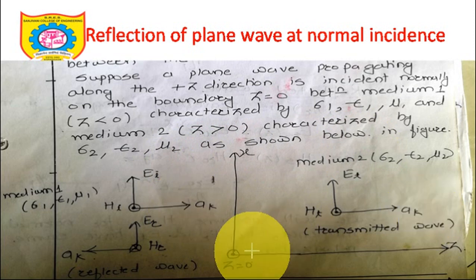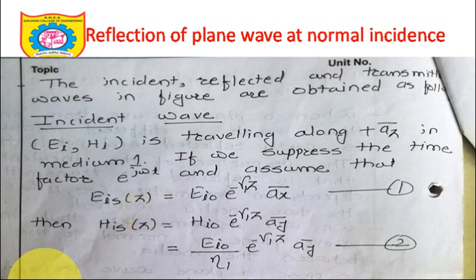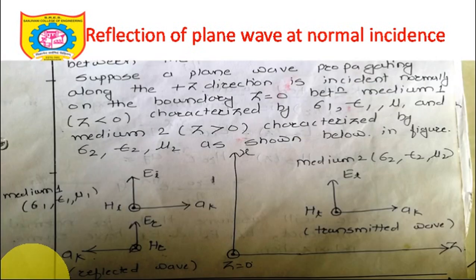Now try to understand certain expressions we need to write. We already know how to write the wave equation. So the incident, reflected and transmitted waves in the figure are obtained as follows. Let's say EI and HI are traveling along the plus z direction, so power will travel along the positive z axis. Just see this, the wave is propagating along this rightward direction, which is nothing but the z axis. Perfectly okay.